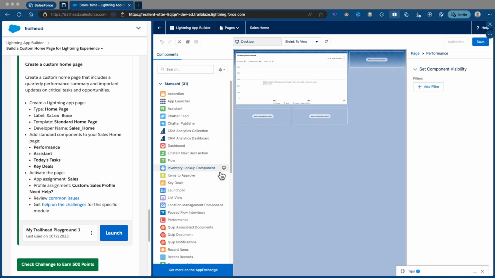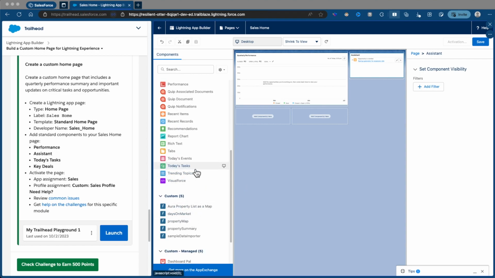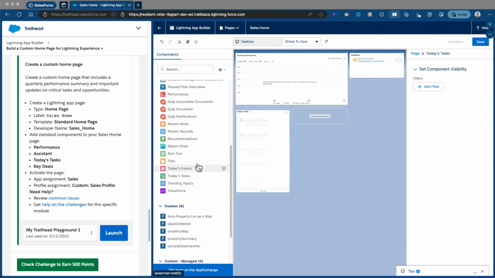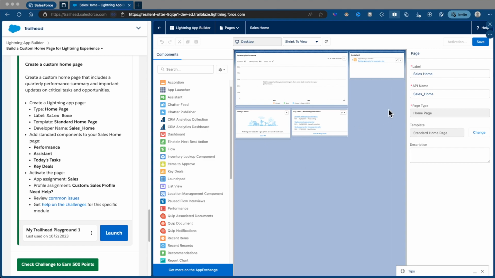So drag and drop a performance component followed by an assistant widget. And let's find today's tasks. Drag and drop that as well. The last one will be key deals. That's perfect. After you've done that, let's go ahead and save the page.